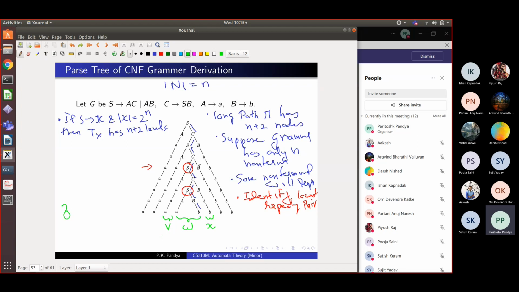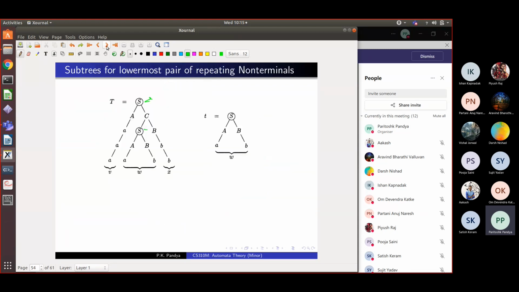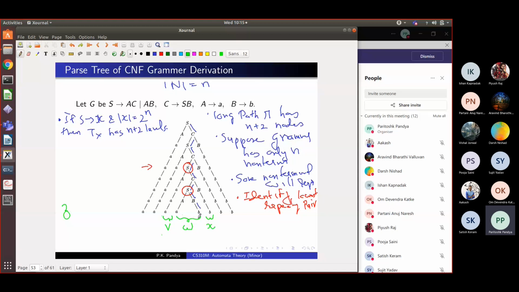So what I'm saying is, I have this innermost S which is deriving this string called W, and then I have the next lower S which will derive a larger string, right? Because this S is occurring in its subtree, it will derive a larger string. That larger string will have some part before that inner string W, which I call V, and the following part which I call X. Is the way I get VWX in my parse tree clear to you? And the part before the V, from the root I am deriving the whole string Z.